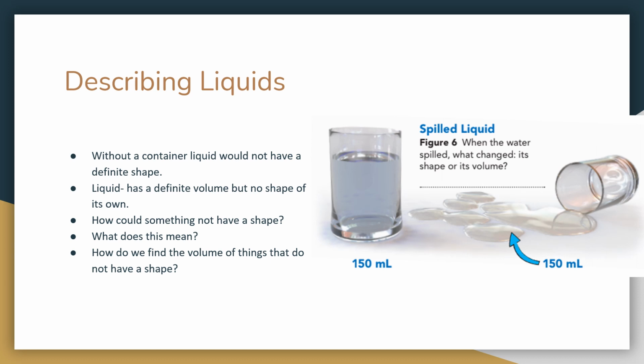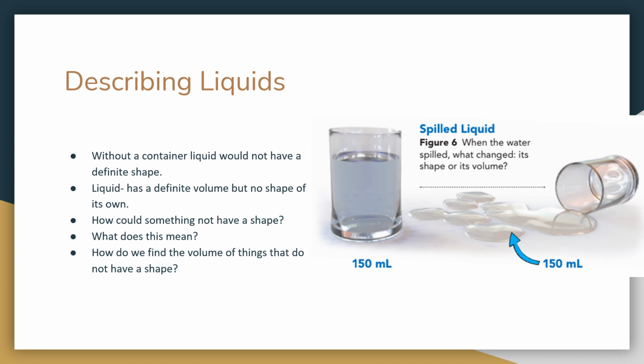The liquid is going to look like whatever it is put in. And then in order to measure it, we have to use things like graduated cylinders, beakers, flasks, etc. in order to figure out what the volume actually is.